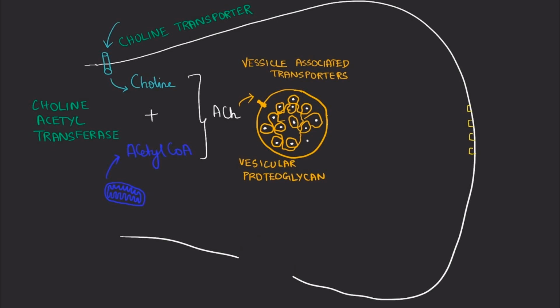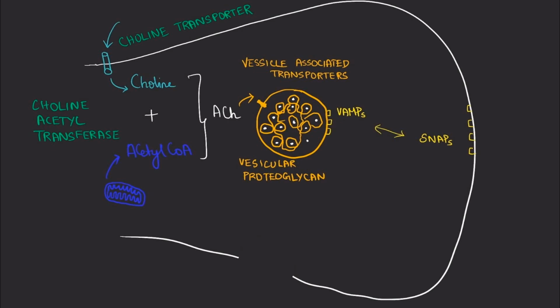Inside the vesicle, they are complexed with vesicular peptidoglycan. There are membrane proteins called the vesicle associated membrane proteins, or VAMPs, which interact with SNAPs, which are synaptosomal nerve associated proteins, and this interaction lets the vesicle coalesce with the membrane in order to release the acetylcholine inside the vesicles.